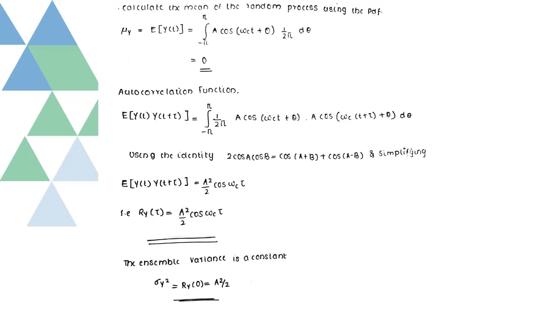The autocorrelation function is not dependent on the absolute time t and depends only on the time difference tau, that is Ry of tau is equal to A square by 2 into cos of omega c tau, where tau is the time difference. We can find the ensemble variance, and it is equal to Ry of 0, that is when tau is equal to 0, we are getting A square by 2.